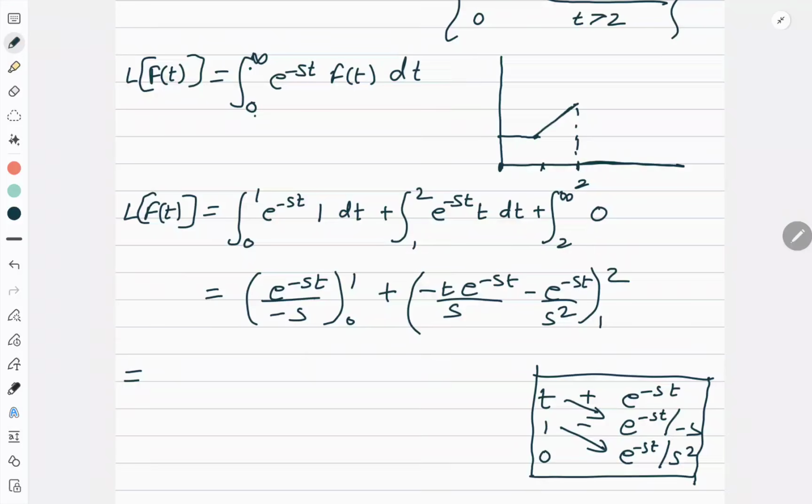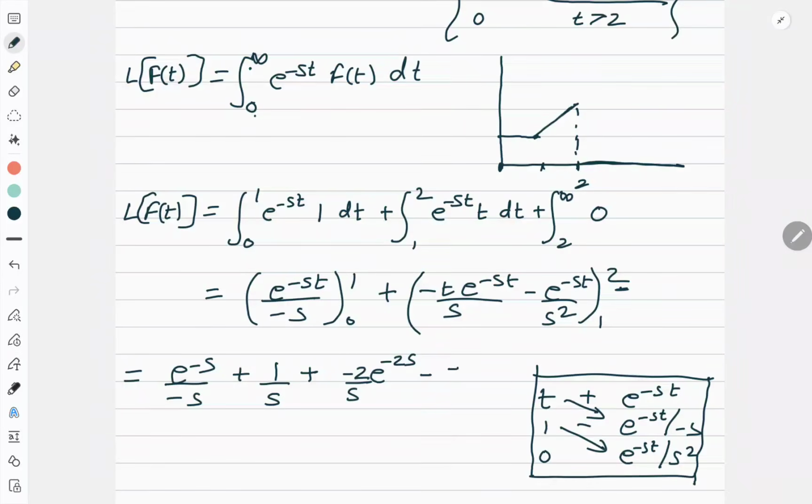Now next step, put the limits. When you put 1, e to the power minus s upon minus s. Minus lower limit, that is 0. e to the power 0 is 1. So plus 1 by s. Minus 1 by s, but minus minus will become plus. Now go to the second integral, plus. Now put the upper limit 2. So when you put 2 here, you will get minus 2 by s e to the power minus 2s.